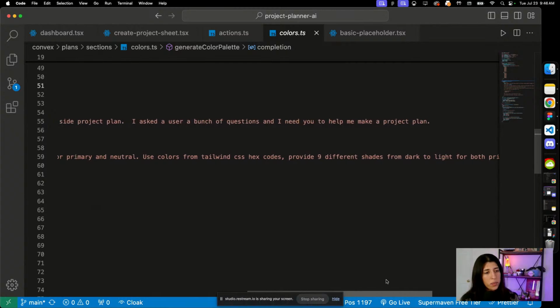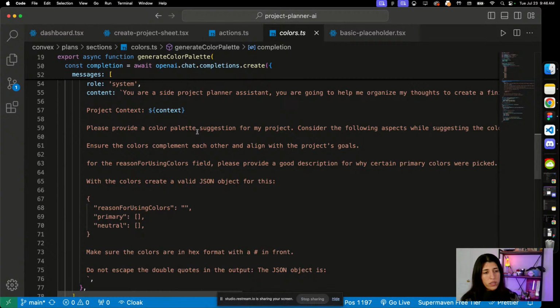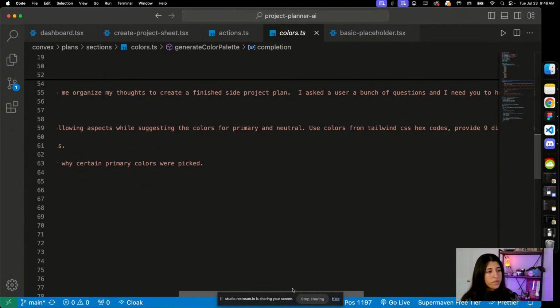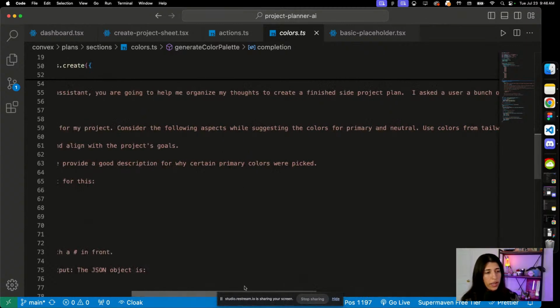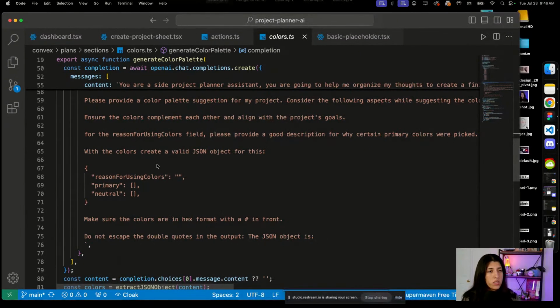So we give it a little bit of context of what we're trying to do, and then say, this is what we want to generate: a color palette. So this is all prompting. We have this function and a bunch of functions for our AI to then generate our output. Then we display it to our users. So let's go ahead and do that.